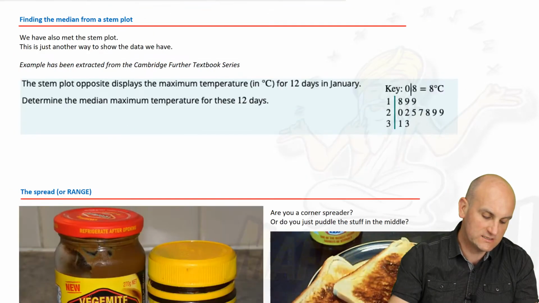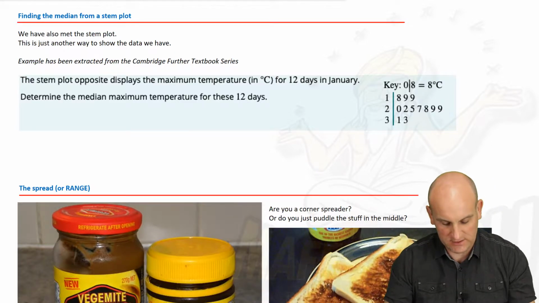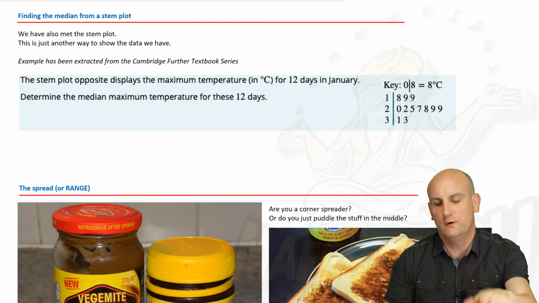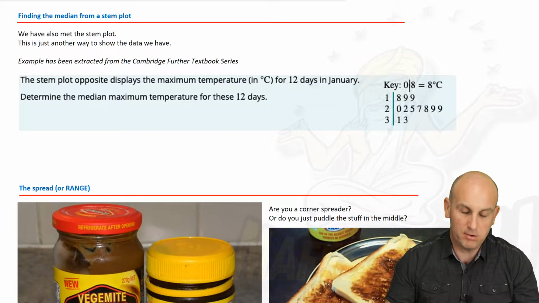What about the median from a stem plot? And please, if you can see the picture now, a veggie might begin to appear. Don't ruin the joke.